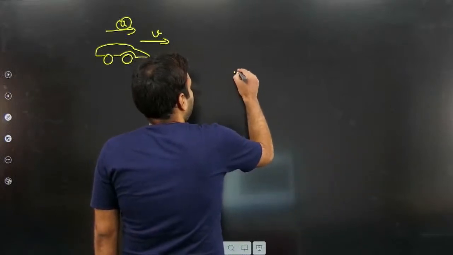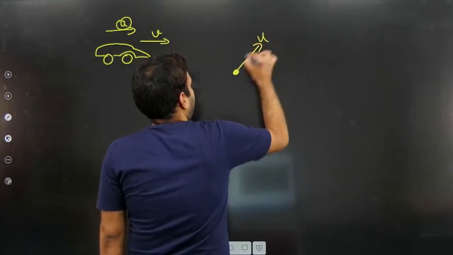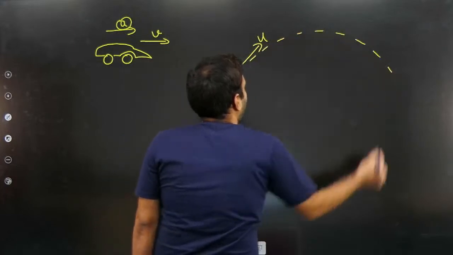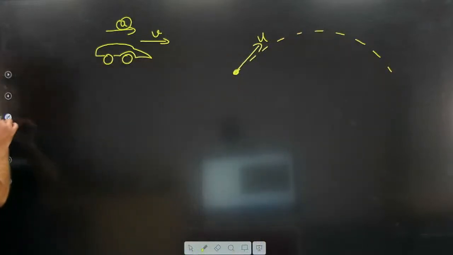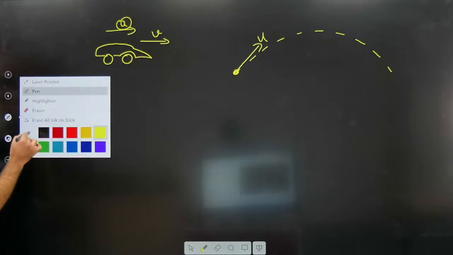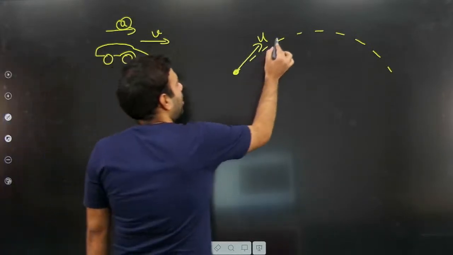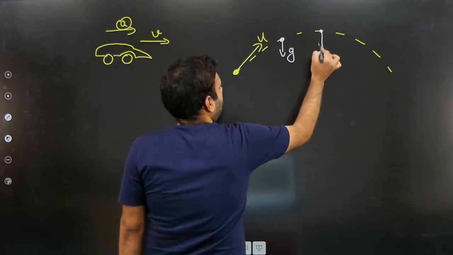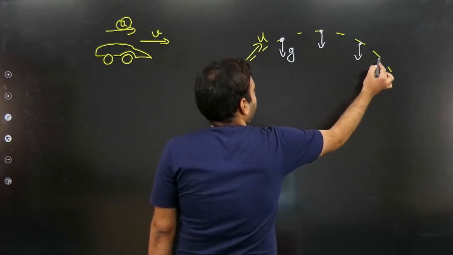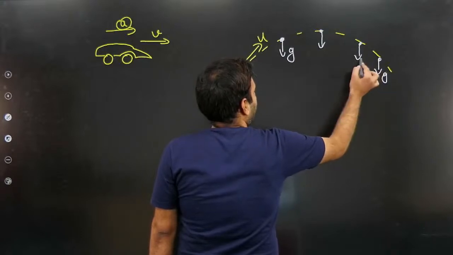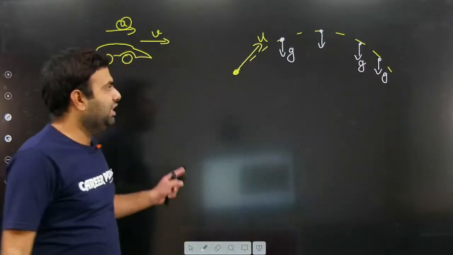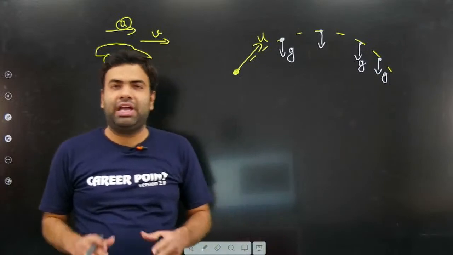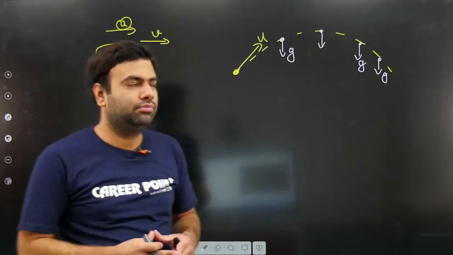If we throw a particle, what happens? Due to gravity, it experiences a downward acceleration all the time. So at every moment, the acceleration magnitude and direction is the same. Near the surface of Earth, we can assume that the gravitational force is the same.